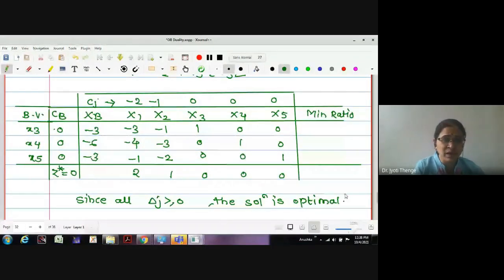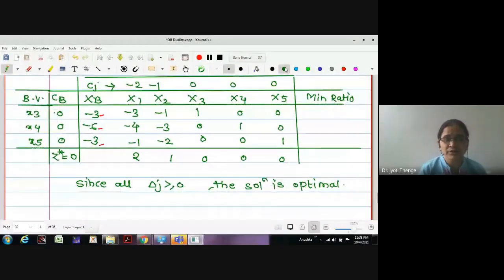Why is it not feasible? Because if you look at these three entries, they are negative. Therefore, this is not a feasible solution, but it is giving me the optimal value. Now, what does the dual simplex algorithm tell us? We have found the initial optimal solution. Now, let us move towards feasibility.